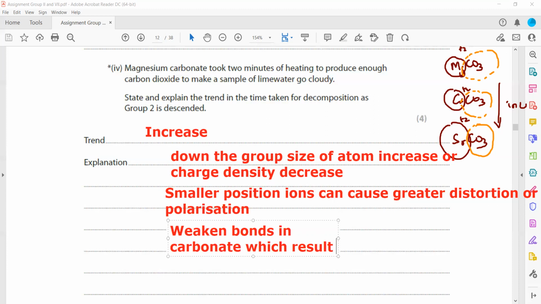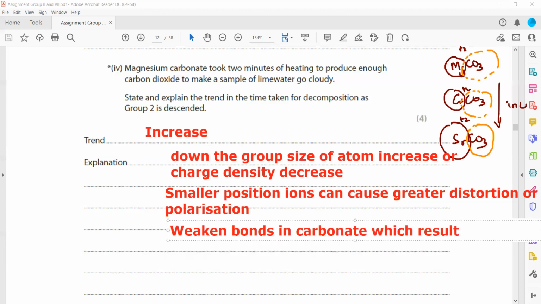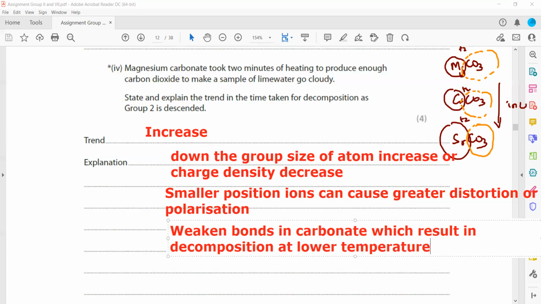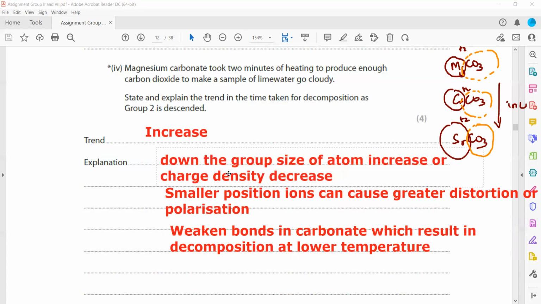So it weakens the bond in the carbonate, and what does it result in? Decomposition, or thermal decomposition, at a lower temperature. So these are the points which you should include when you are writing the answer for this type of question. Is it clear?